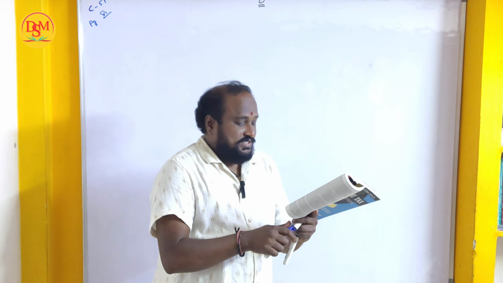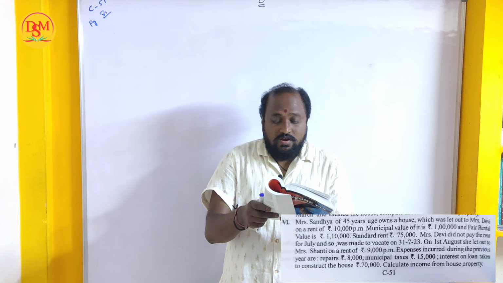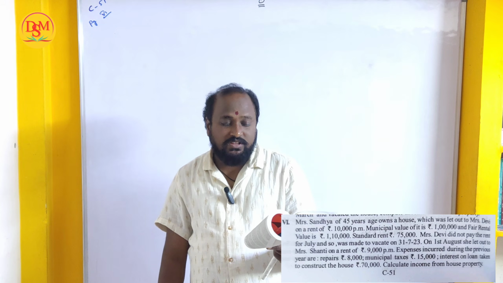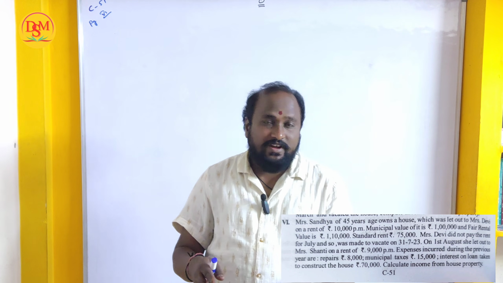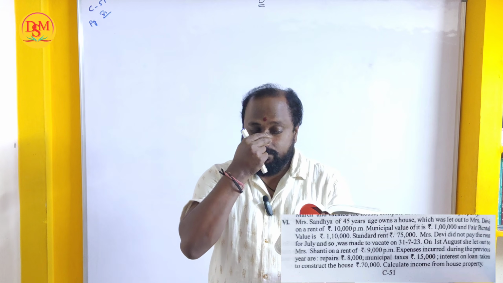So here Mrs. Sandhya of 45 years age owns a house which was let out to Mrs. Devi on a rent of 10,000 per month. Municipal value of it is 1 lakh rupees and fair rental value is 1,10,000 rupees. Standard rent is 75,000 rupees.